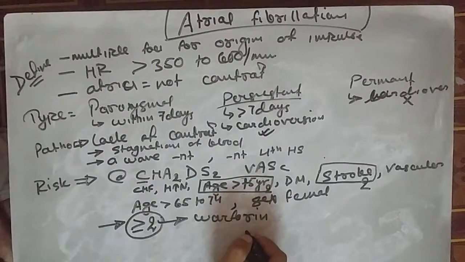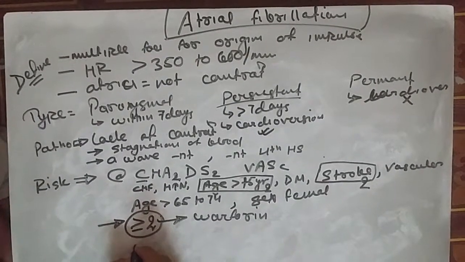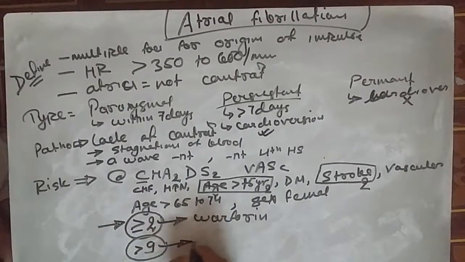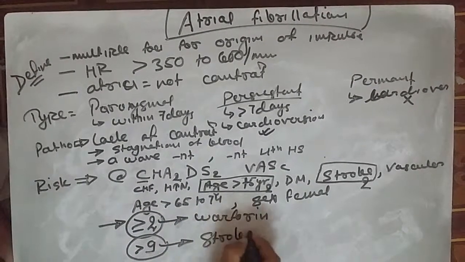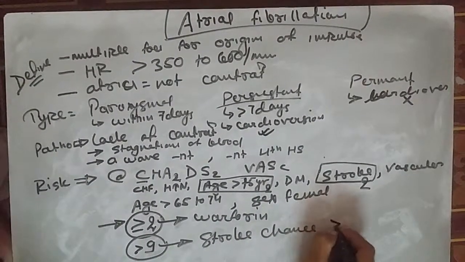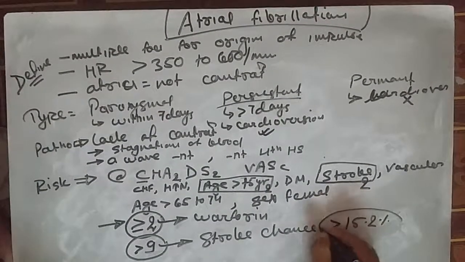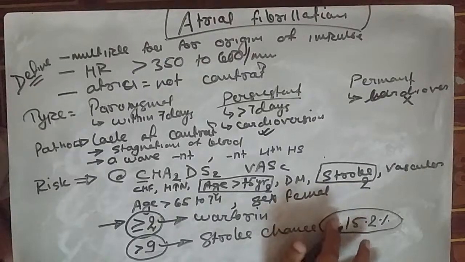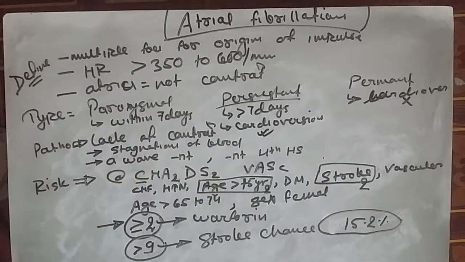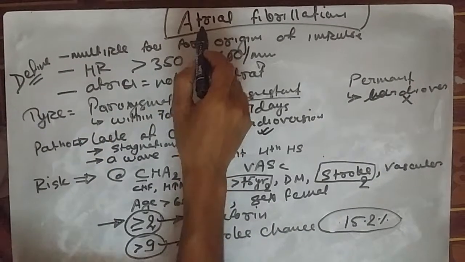And look, if the score is more than 9 से अगर ज़्यादा हो गया तो आपका स्ट्रोक रेट जो है, स्ट्रोक का चांस gets increased to more than 15%, 15.2% हो जाता है स्ट्रोक का चांस. So this scoring shows you what could be the prognosis of your disease. So this is about atrial fibrillation.